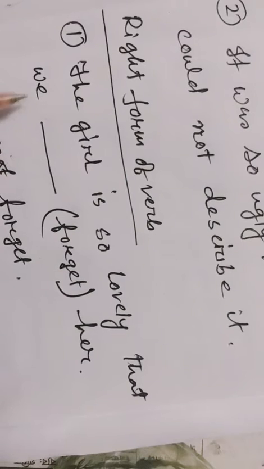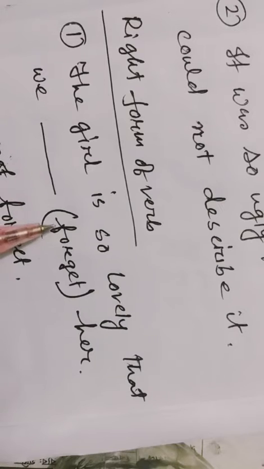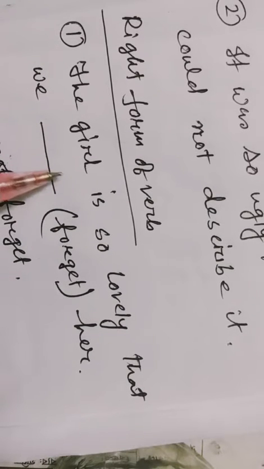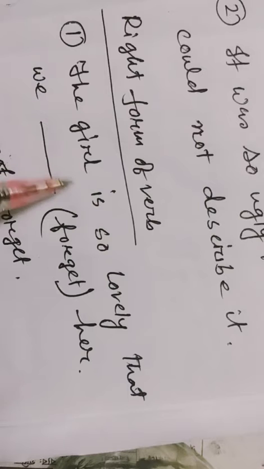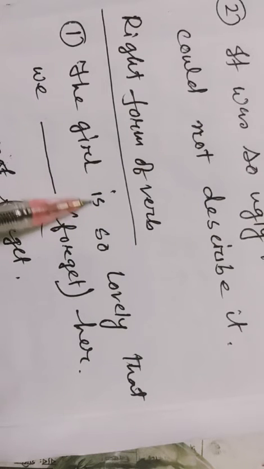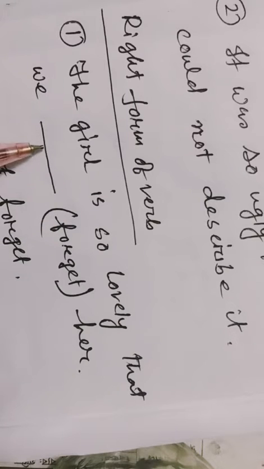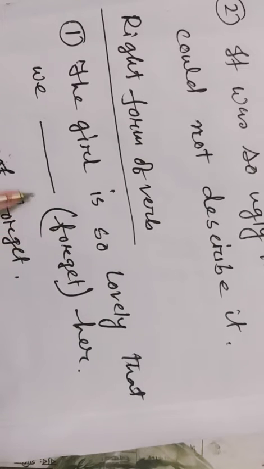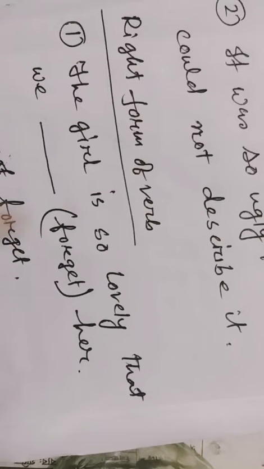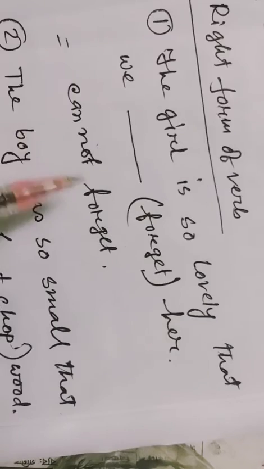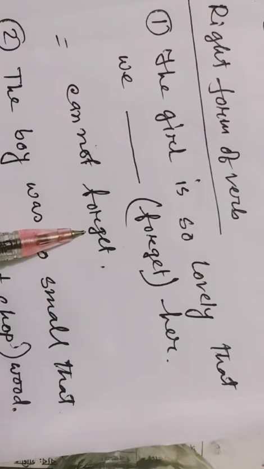So the second part of the sentence will be negative, and that kind of negative sentence will be constructed by using cannot or could not. So what verb will we use? The first verb is present indefinite tense, so we will use cannot in the second part of the sentence, and that will be the right form of verb. That means the right form of verb will be cannot forget.